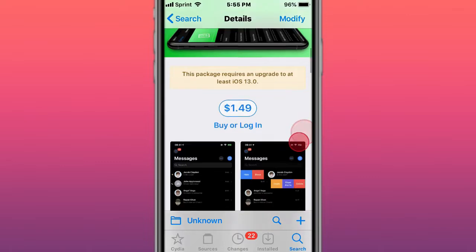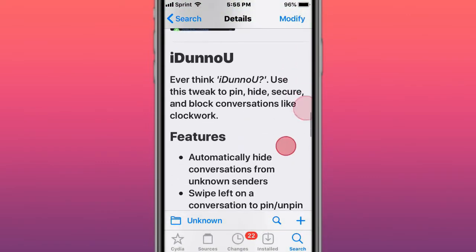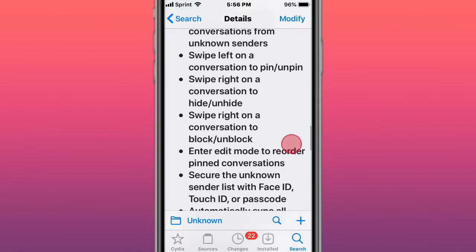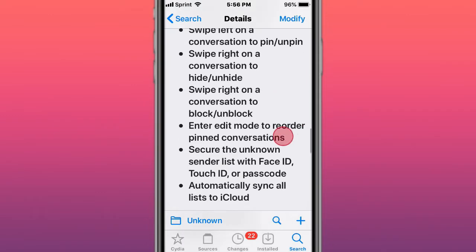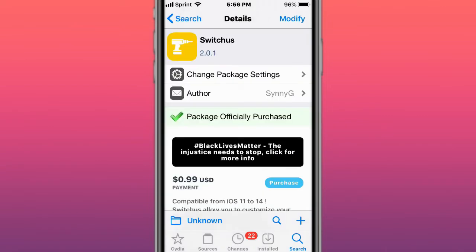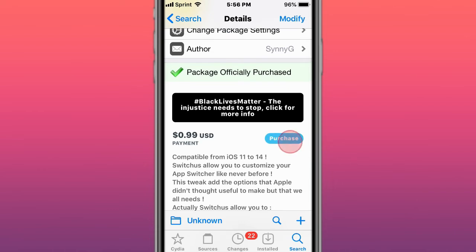This is called I Don't Know You. Automatically hide conversations, swipe left on a conversation to pin or unpin, swipe right on a conversation to hide or unhide. Enter edit mode, security unknown. Automatically sync all lists to iCloud. The other tweak, I Don't Know You, you can also block conversations. With that tweak, you can block conversations.